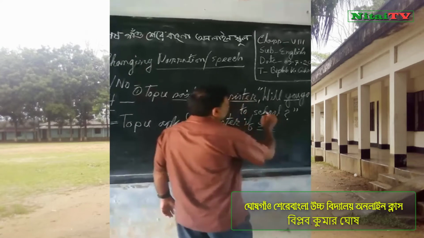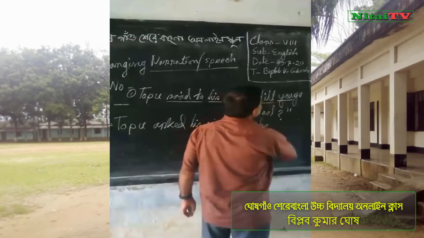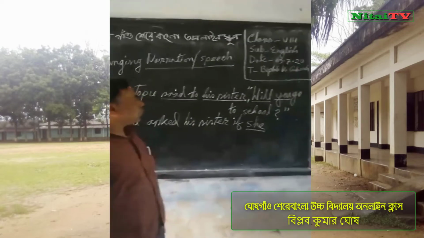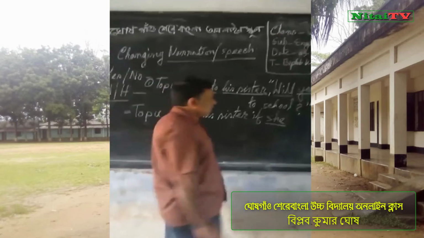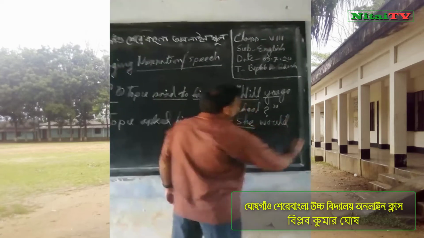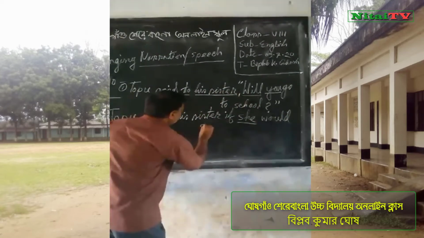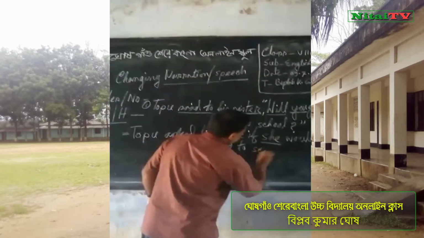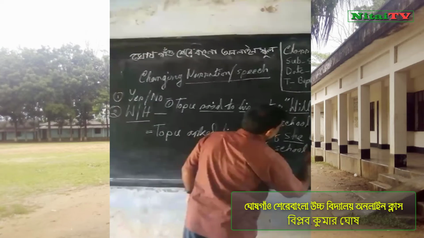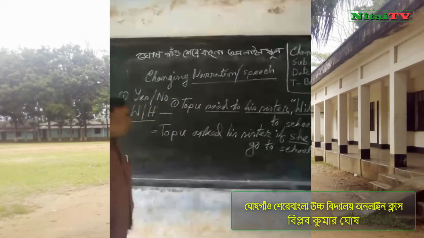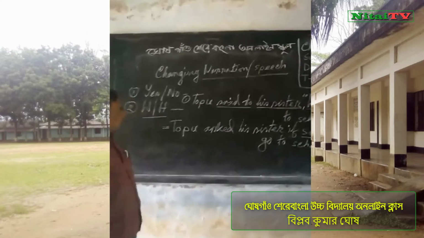Now another part, will. Will means future indefinite tense. So I will write future in the past. She would go to school. Full stop. Now you follow the total sentence.